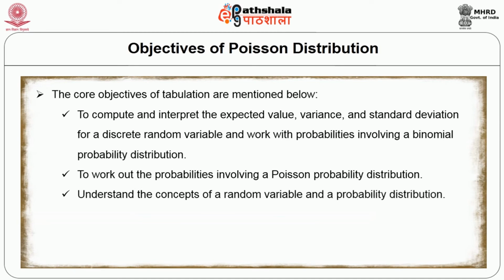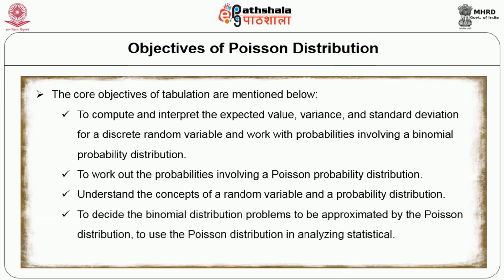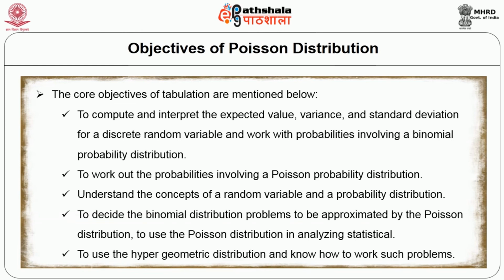The third is to understand the concept of random variables and probability distributions. The fourth is to decide which binomial distribution problems can be approximated by the Poisson distribution, and to use the Poisson distribution in analyzing statistics. Finally, to use the hypergeometric distribution and know how to work with such problems. These are some of the objectives of using probability distributions.